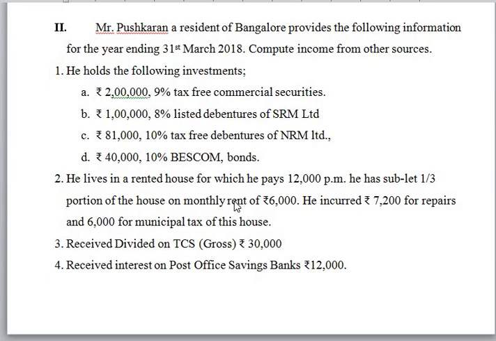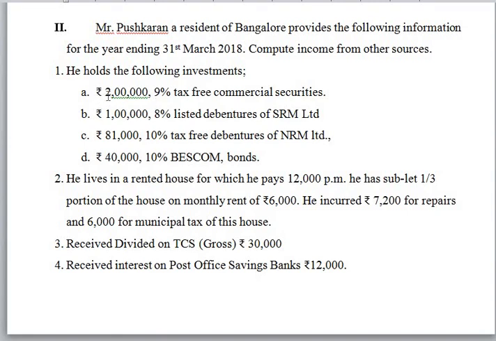So in the next problem, Mr. Pushkaran, a resident of Bangalore, provides the following information for the year ending 31st March 2018. Compute his income from other sources. So first one, he holds the following investment. So assessee has invested in various securities.